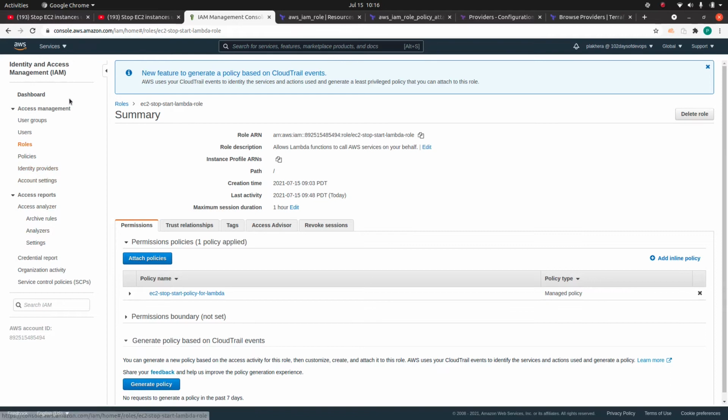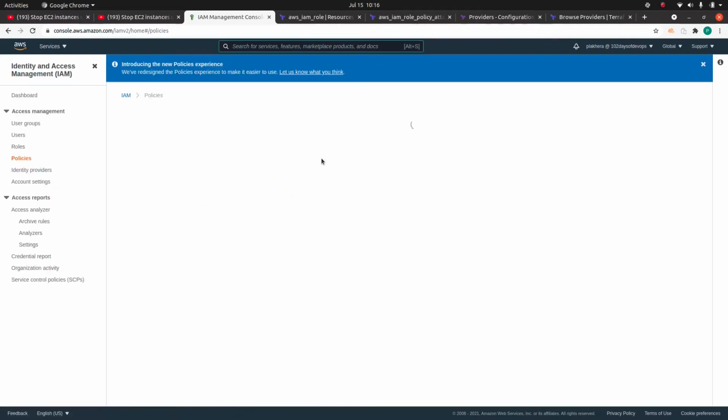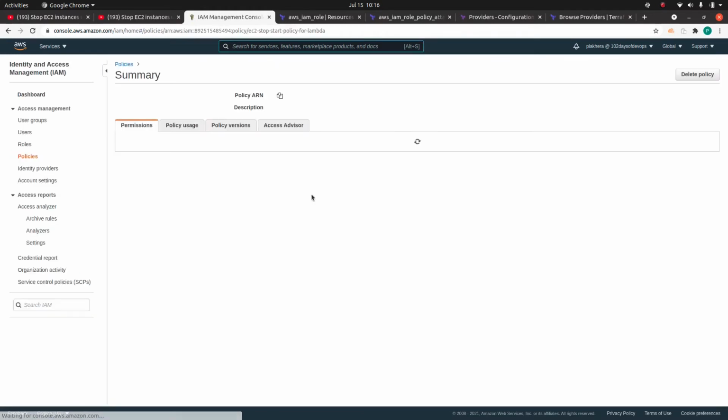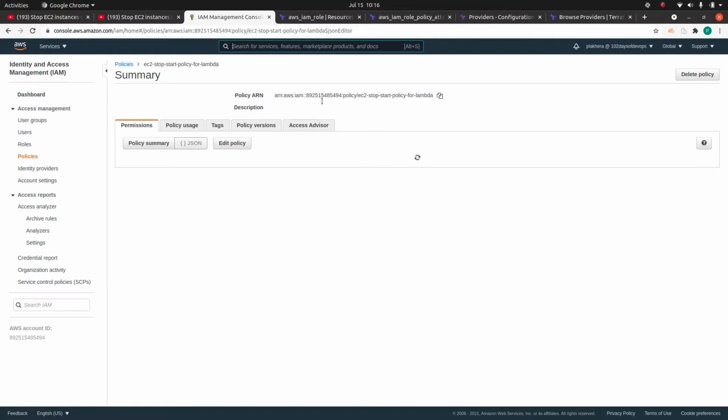And if you go to policies and look for this EC2 stop start policy for lambda, you will see at the top there is a policy ARN, this one.